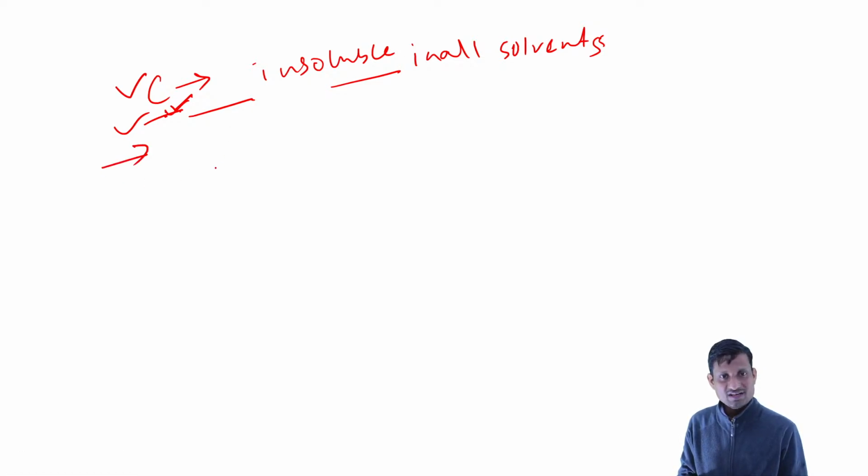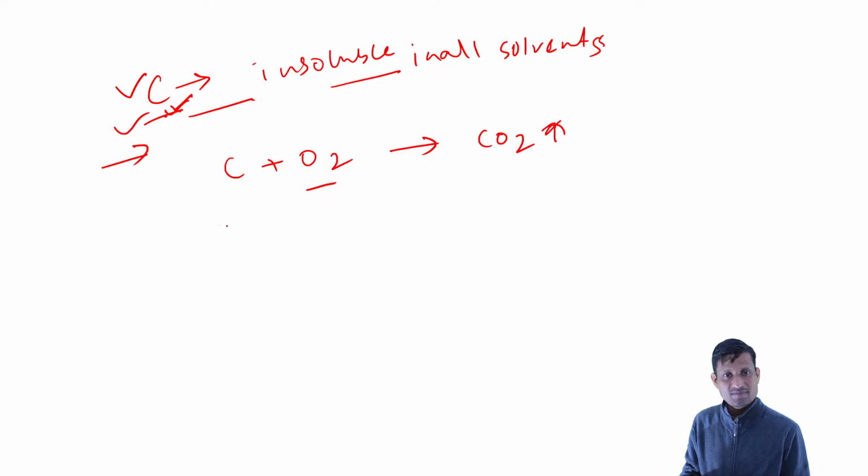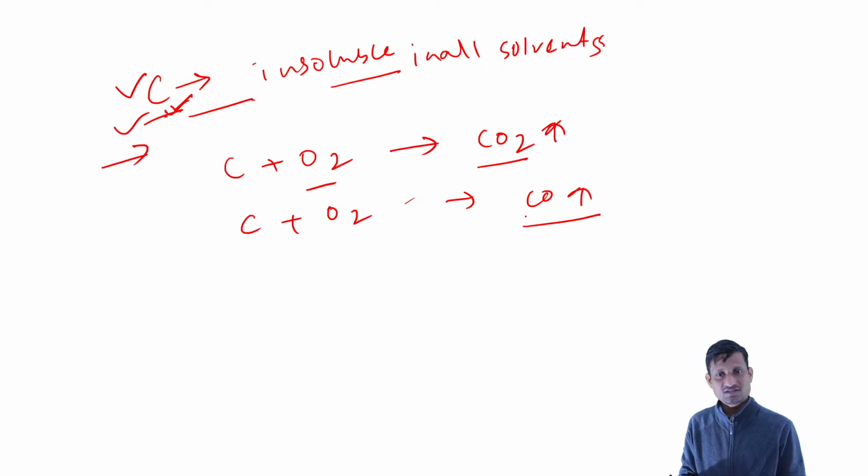Another most important reaction is combustion. When carbon reacts with excess oxygen, it produces carbon dioxide. When you have insufficient oxygen, it will produce carbon monoxide. And the difference is important: carbon monoxide is very toxic and poisonous in nature.